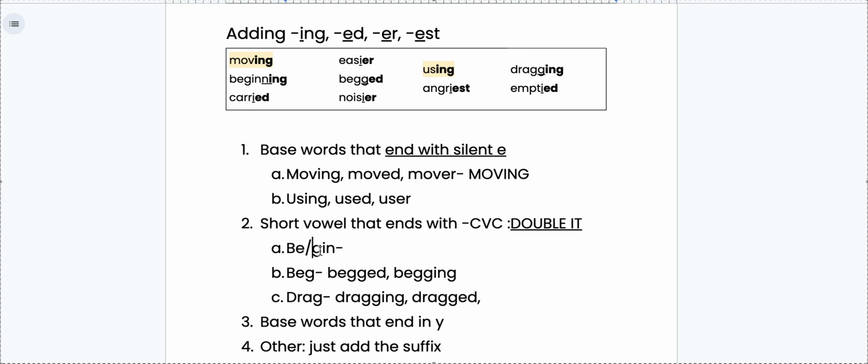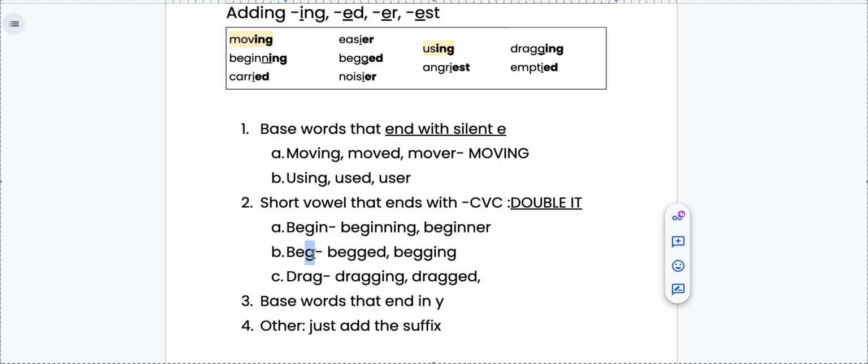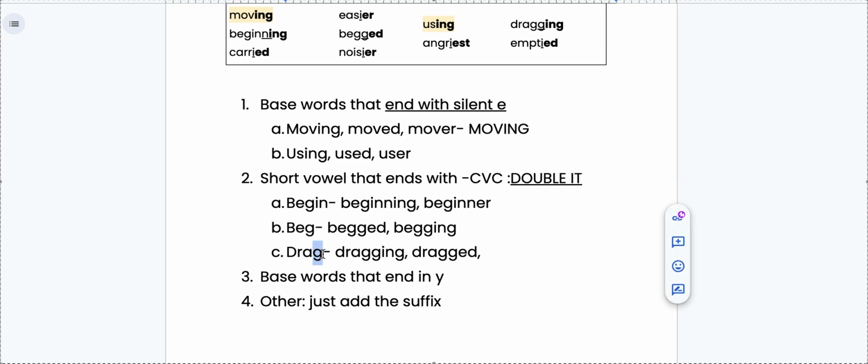So because we have that short vowel sound towards the end of our word, we will write the base word, begin, double the final letter, and add your vowel suffix. Same thing for the word beginner. You write your base word, begin, double your final letter, and add your vowel suffix, er. That is why we double the N in begin, we double the G in begged, and we double the G in dragged.